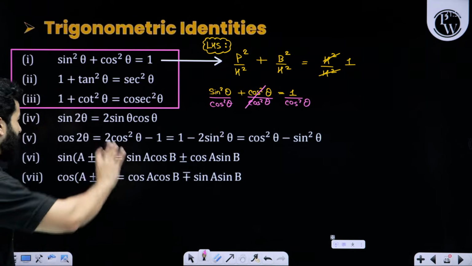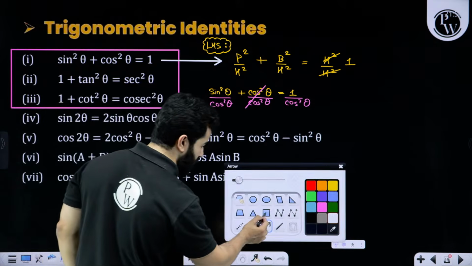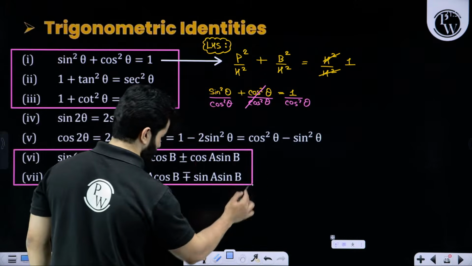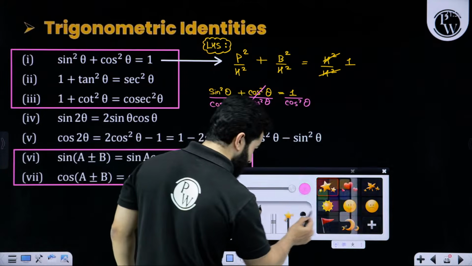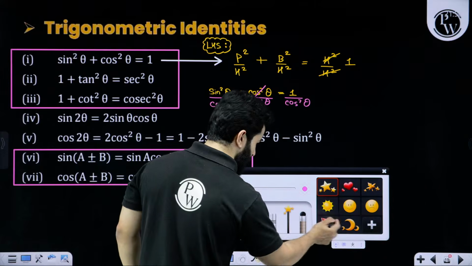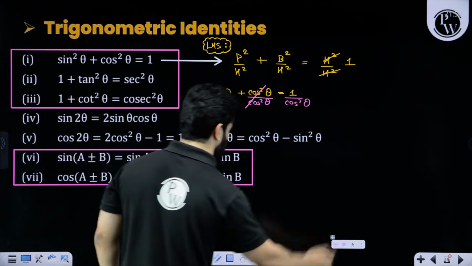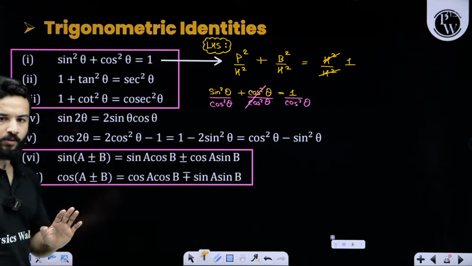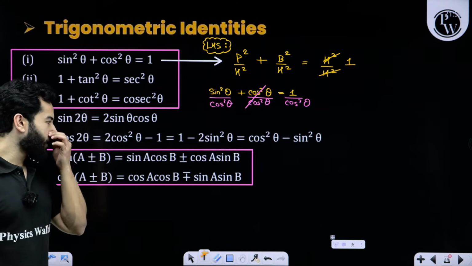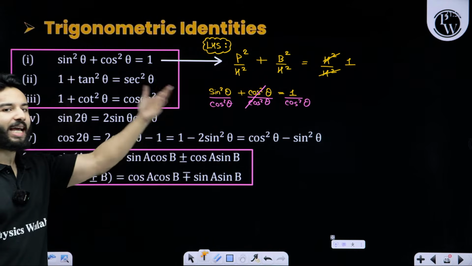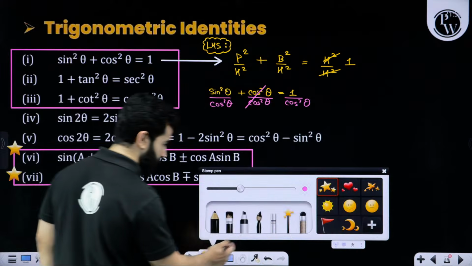So hopefully these three are all done and dusted. After this, my dear friends, I want you to remember these two identities. These are very, very important, extremely important. Whenever you forget anything, we are going to come back to these two things. These are going to be our north pole star for finding any other identity.